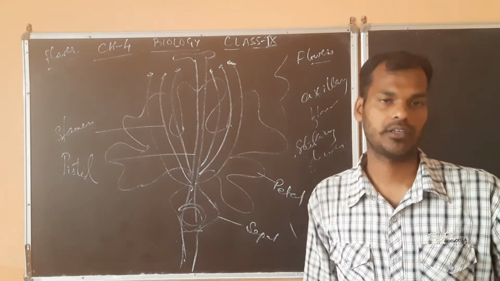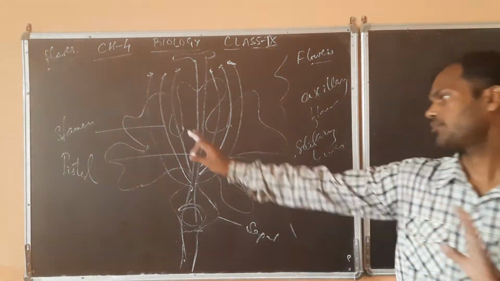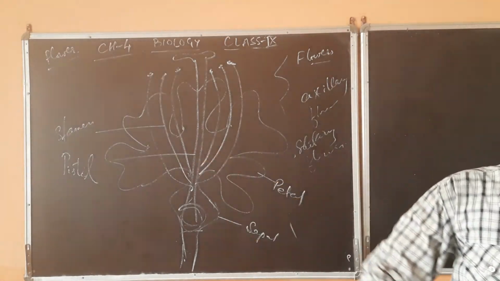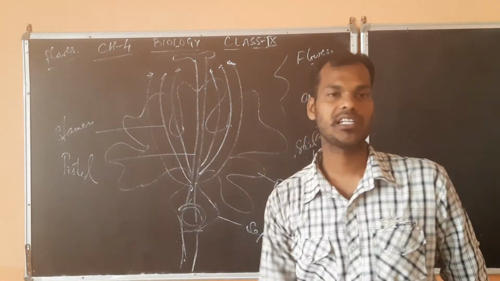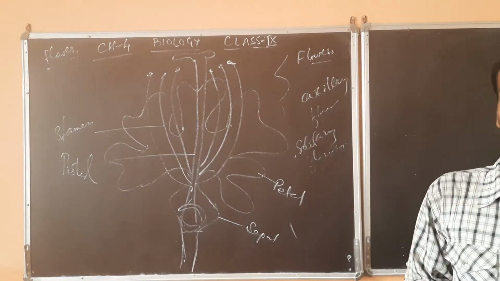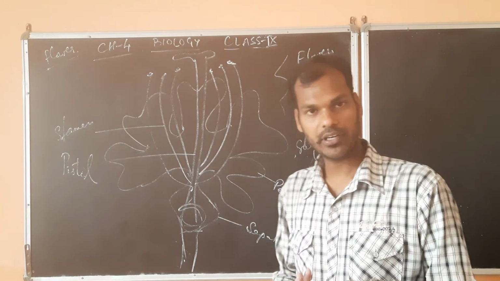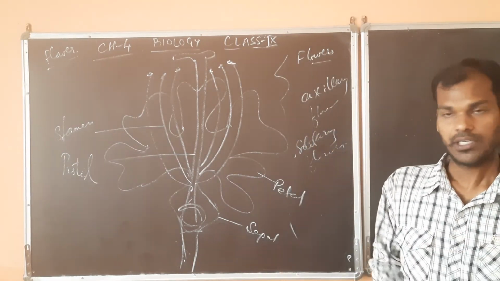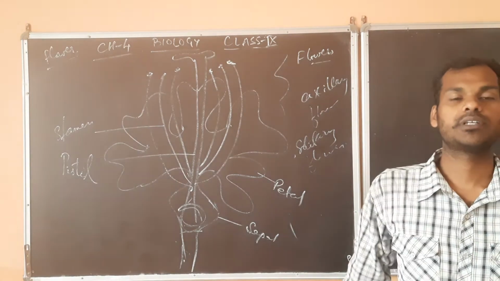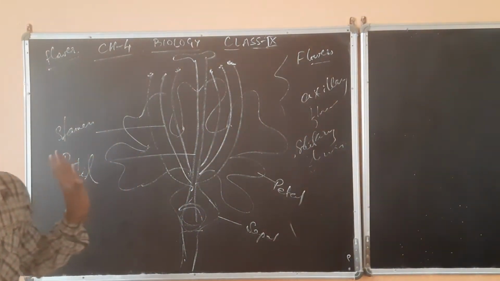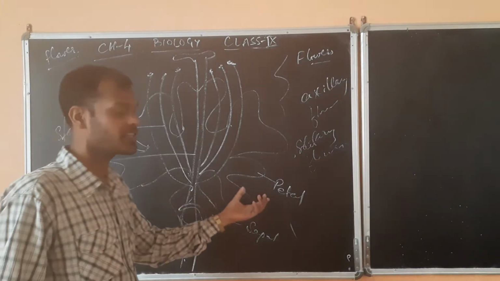This is bisexual, where you can see the stamen also, pistil also. So four parts are there: sepal, petal, stamen, pistil. Now the stamen and pistil are the essential whorls of the flower, and the petals and sepals are the non-essential whorls. The reason it is called non-essential is because once fertilization is done, these sepals and petals fall off from the plant. That's why it is known as non-essential.